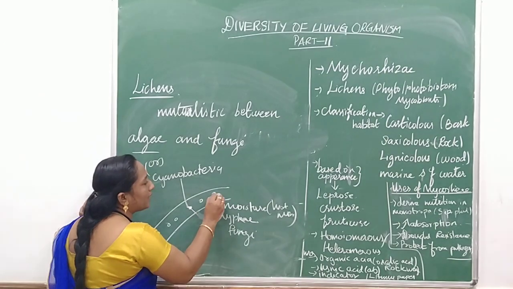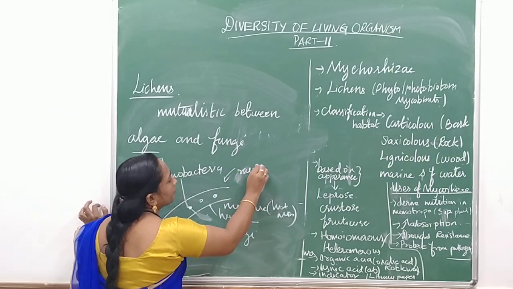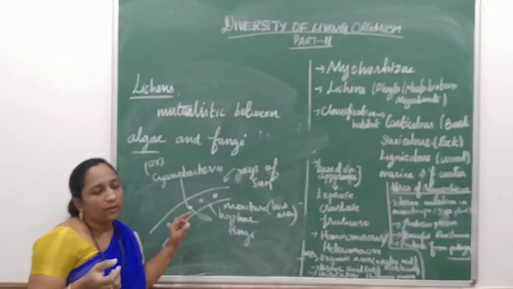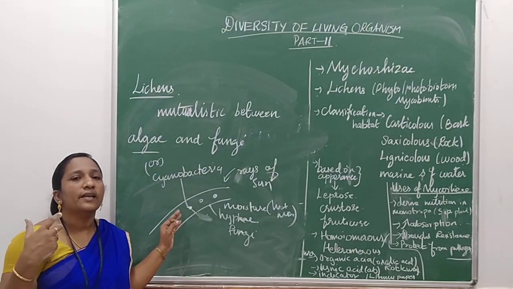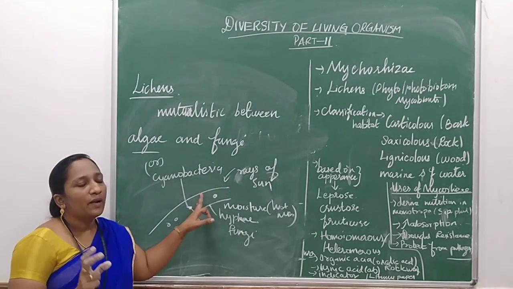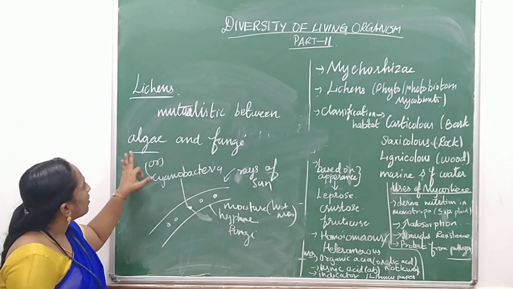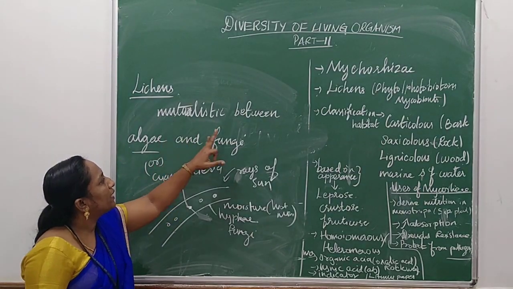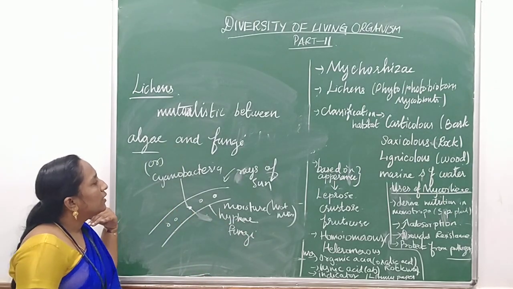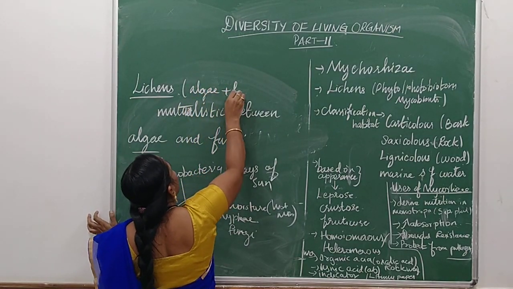And the cyanobacteria are also protected from sunlight, UV rays, or heavy sun rays. Because they are minute, small species, they would be affected or dried by heavy sunlight. So the hyphae provide moisture and protect the cyanobacteria from the heavy rays of the sun. So the algae or cyanobacteria live in mutualism with fungi, and it is called lichen. So lichen is nothing but algae plus fungi.